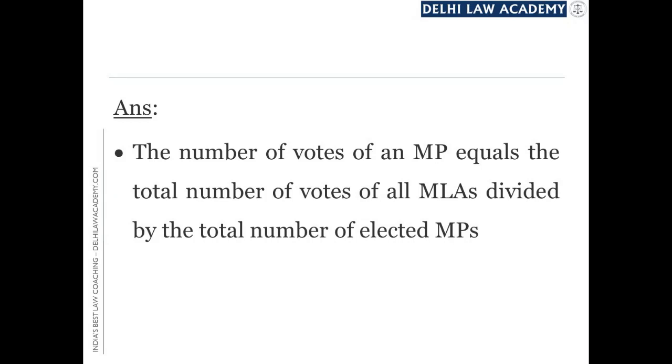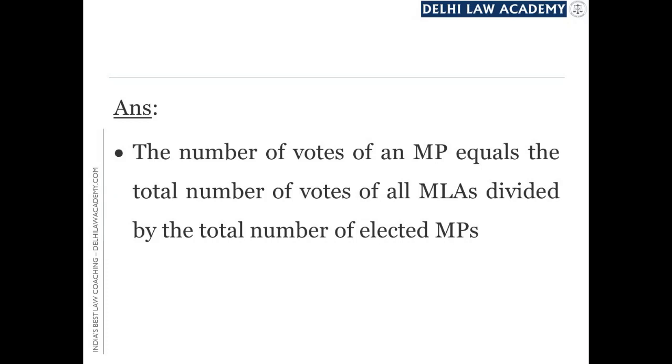And इस तरह से अगर हम निकालेंगे तो we find a situation where the total number of votes of all MLAs of all states put together on one side will be equal to the total number of votes of all elected members of parliament.